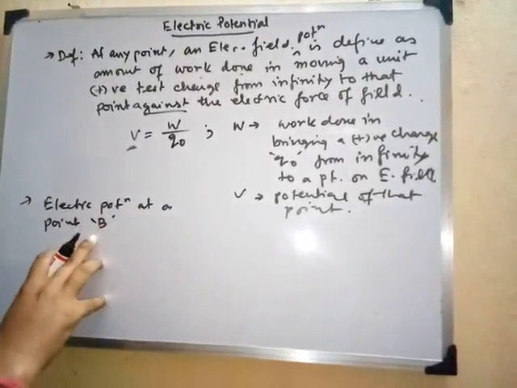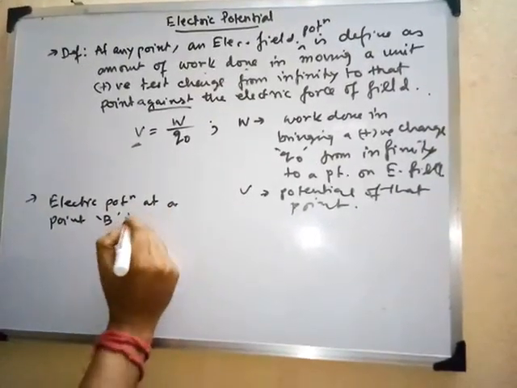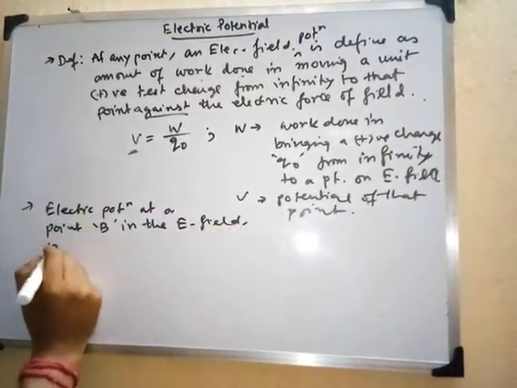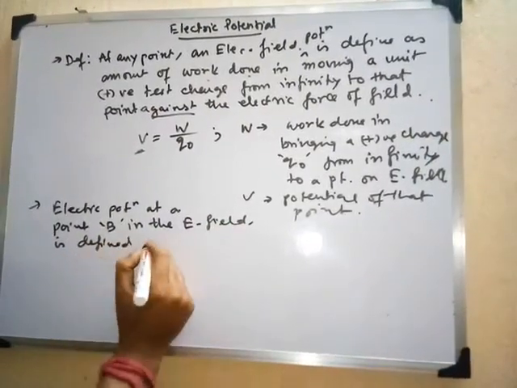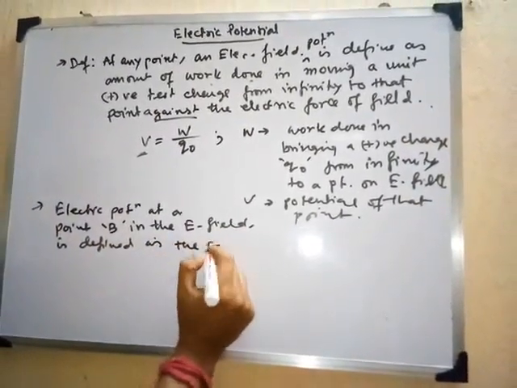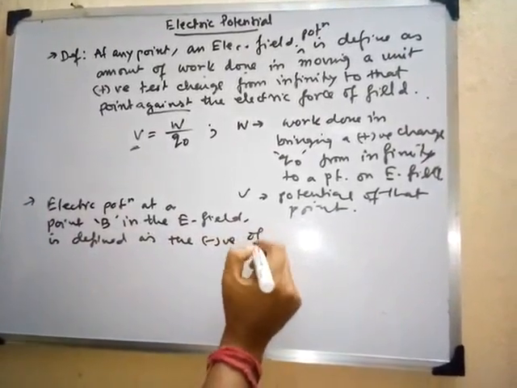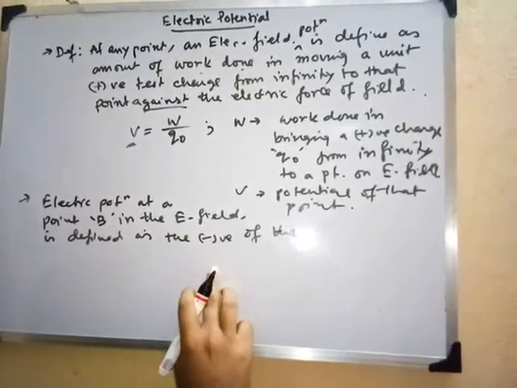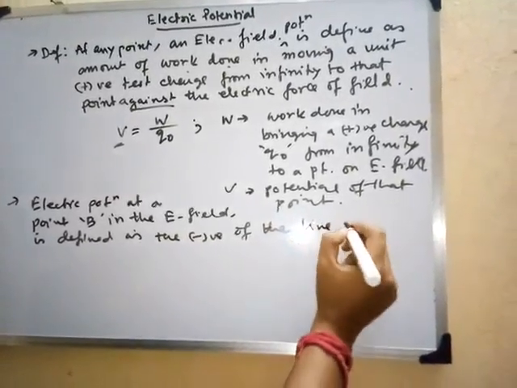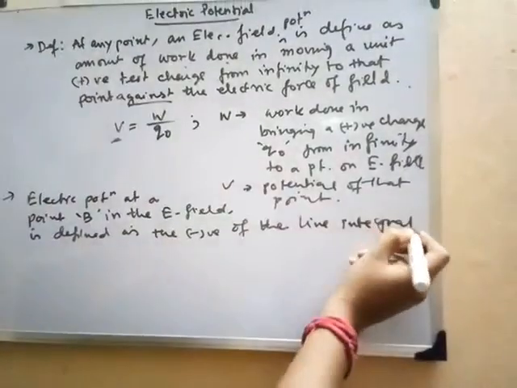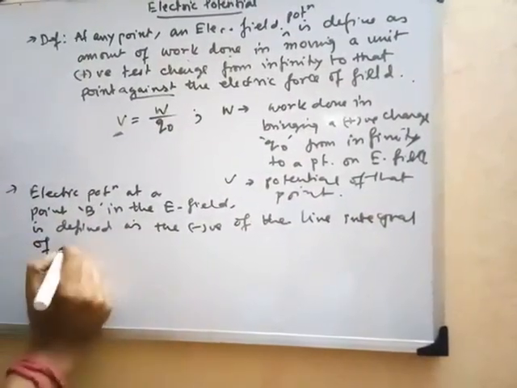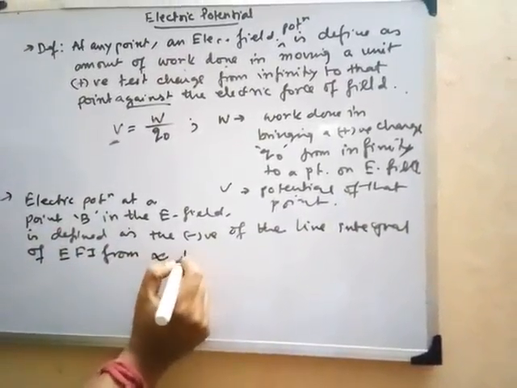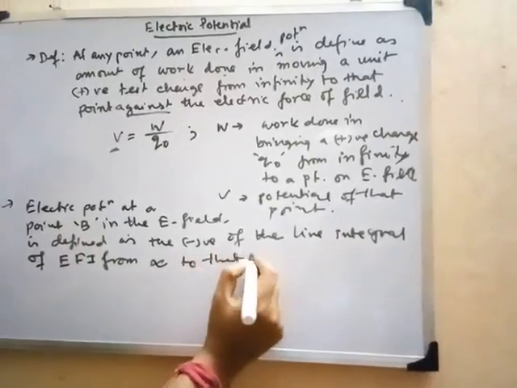Suppose I'm taking that point as B. In the electric field it is defined as the negative of the line integral of E from infinity to that point, right?